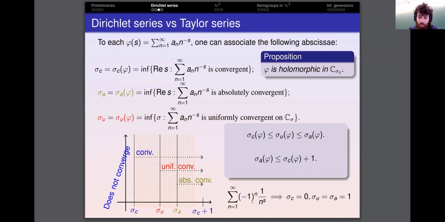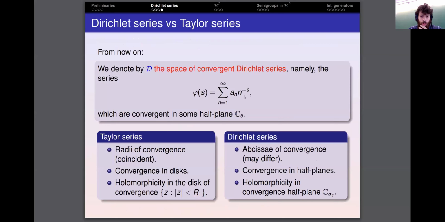And it is pretty easy to give an example of a Dirichlet series for which these abscissae do not coincide. For instance, if we consider this alternating zeta function, we can see that the convergence abscissa is 0, whereas the uniform and absolute convergence abscissae are equal to 1. So, I will use this notation D to denote the space of convergent Dirichlet series, that is, the Dirichlet series of this form with convergence in some half plane.